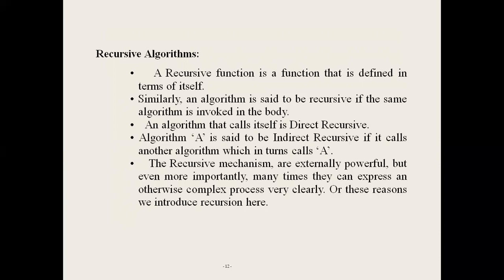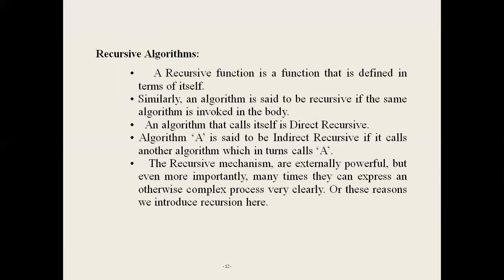There are two types of recursive algorithm: direct recursive and indirect recursive. In a direct recursive algorithm, the algorithm calls itself. Suppose the algorithm is called by another algorithm, it is called an indirect recursive algorithm.